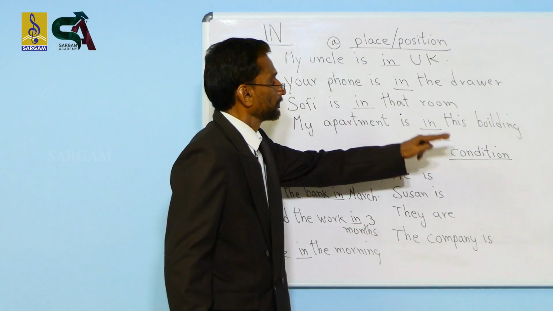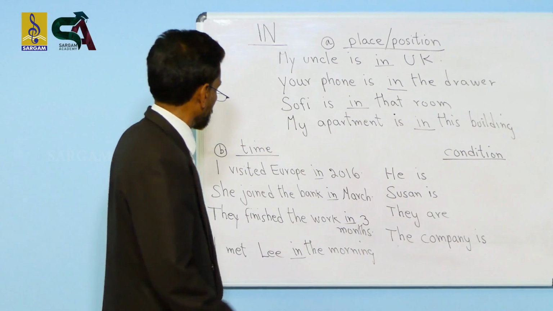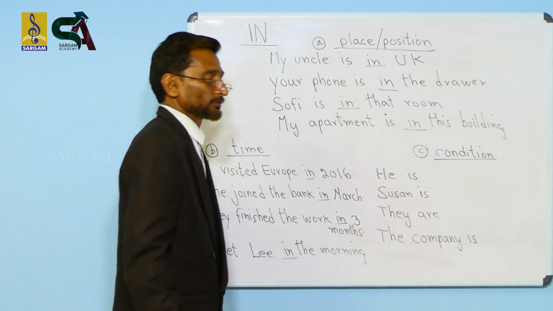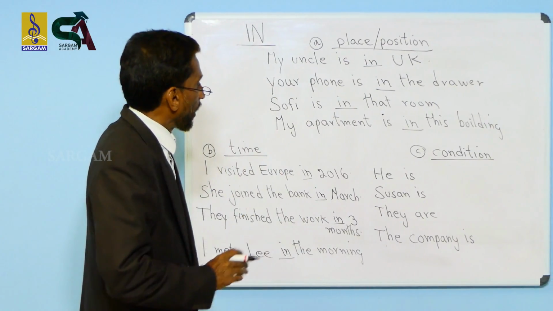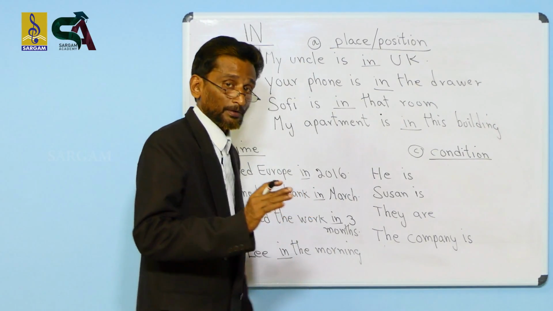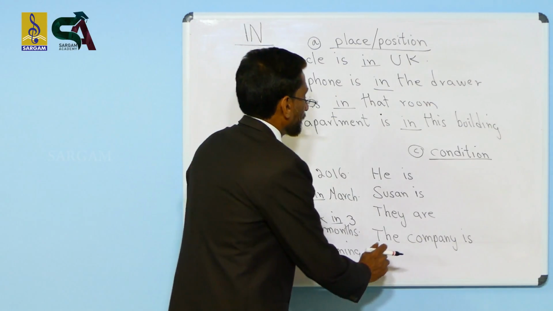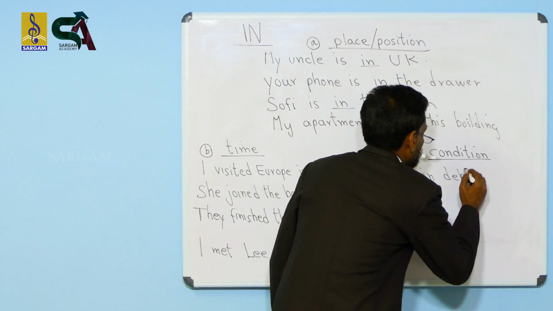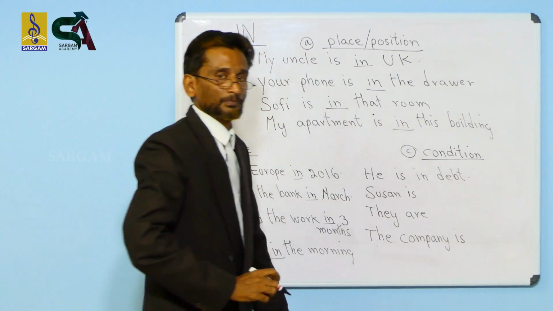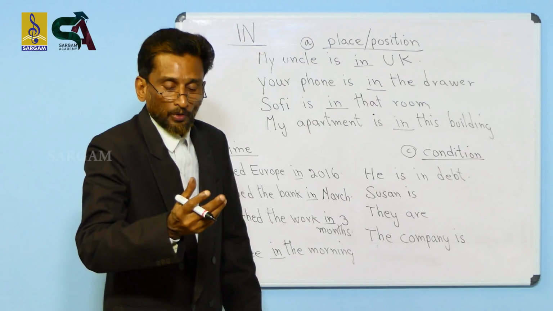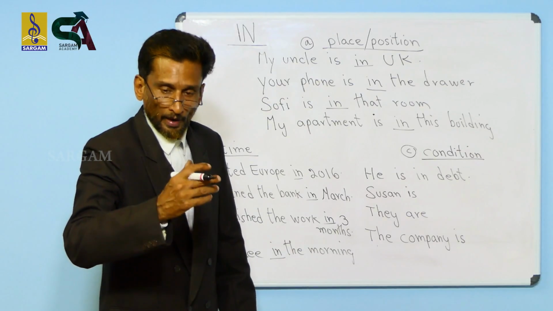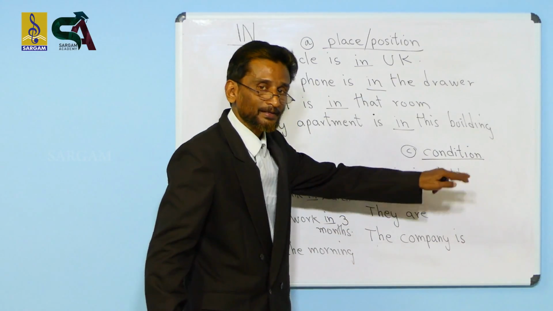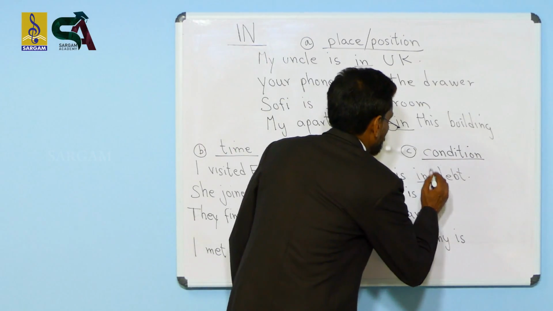Now here, condition. Another context. Context C. In context C, we use in to show a condition of something or someone. See? He is in debt. He has borrowed money from people, from money lenders, and now he is in debt. So it shows a condition of that person.